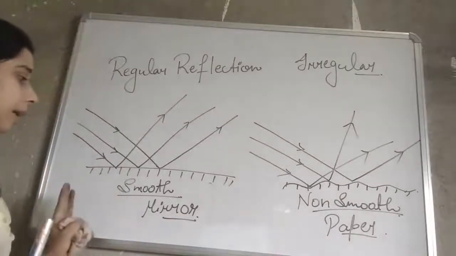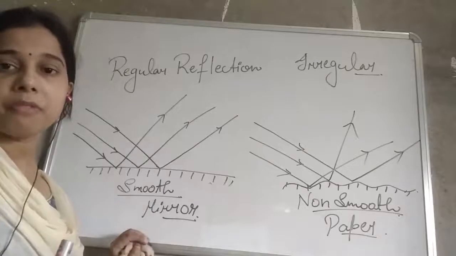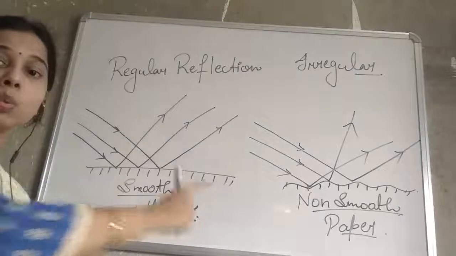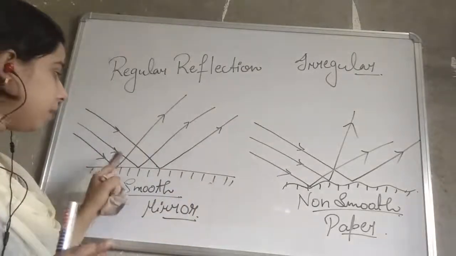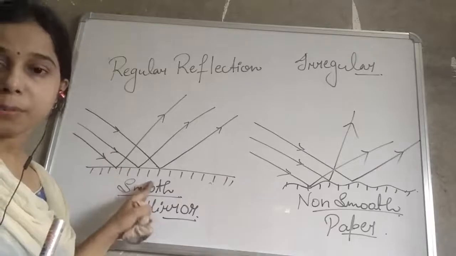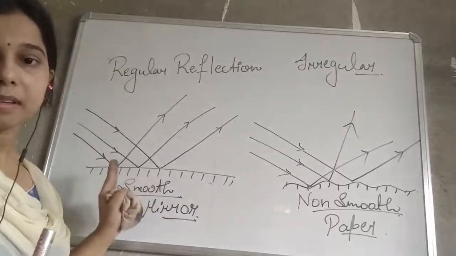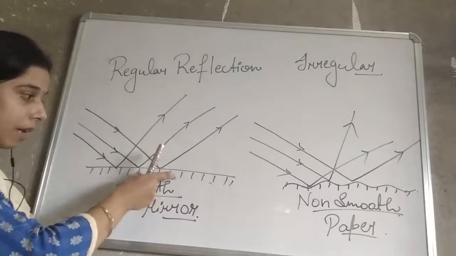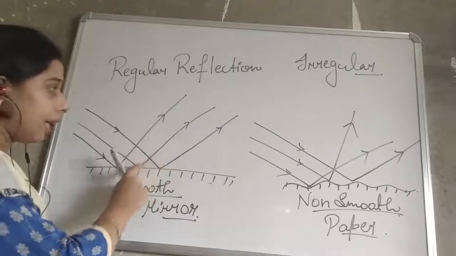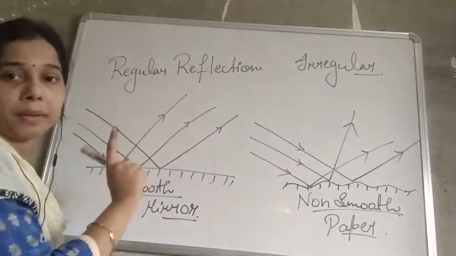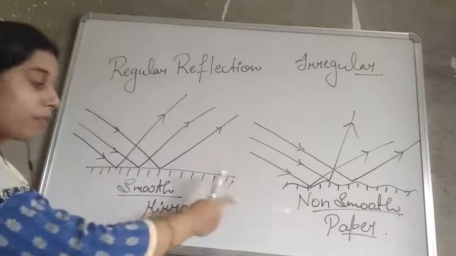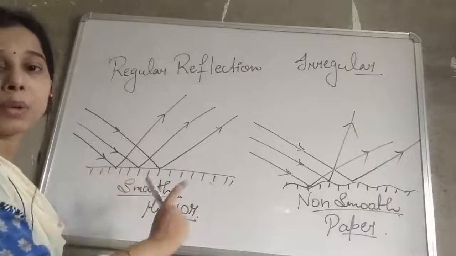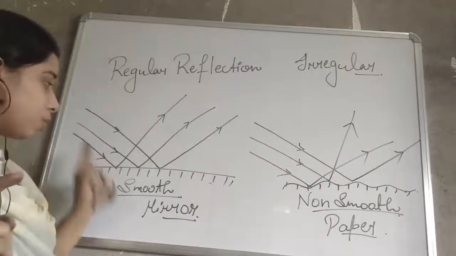So what happens with a smooth surface: when a beam of light falls on it, it will reflect with the same angle at which it strikes the surface. The incident ray of light comes and, as it reaches this surface, it gets reflected with the same angle. And why is it so? It is because of the smooth surface.